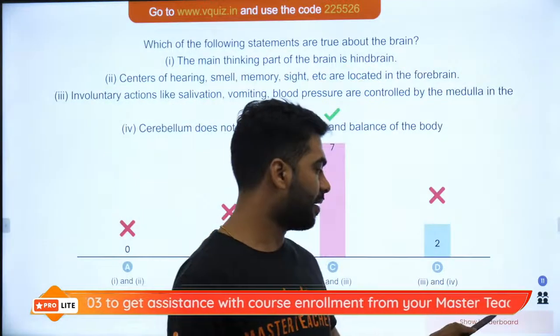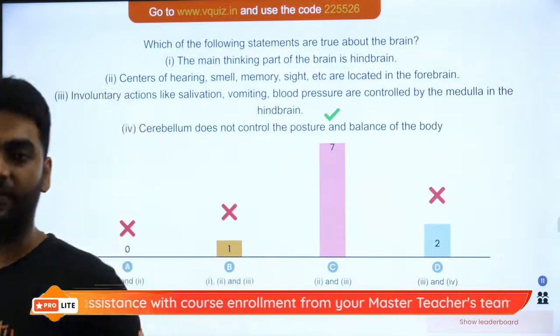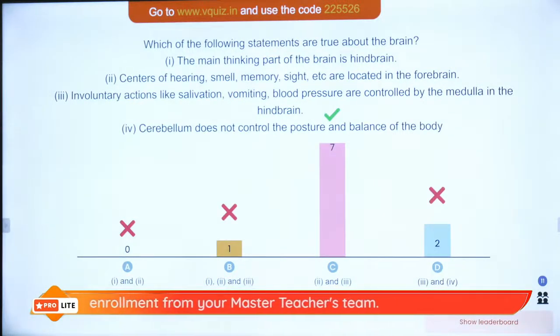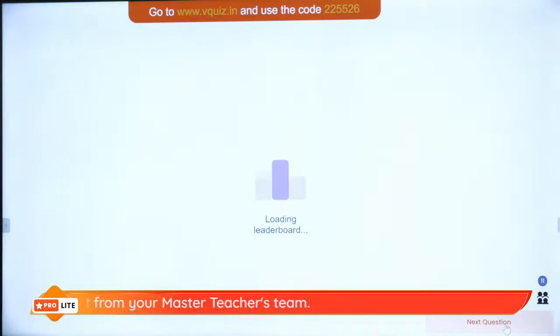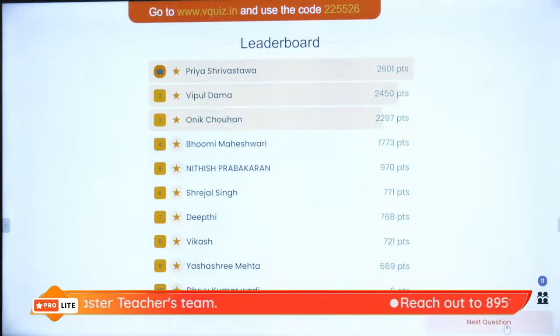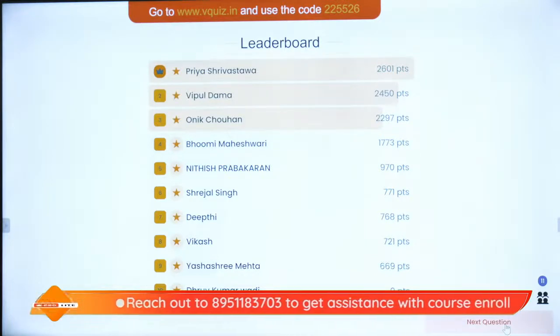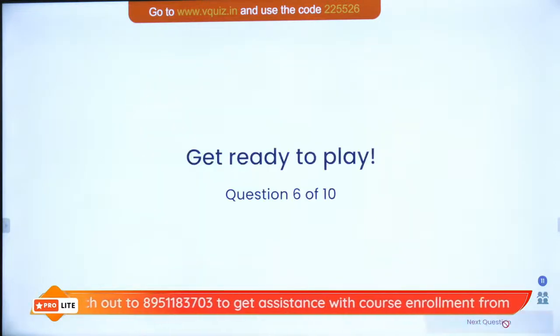So good one guys, I'm happy with your performance in this. 7 out of 11 got it right. That's really very nice. Come on, buck up guys, buck up. Now looking at the superboard with the superstars, Priya, Vipul, Onik, Bhumi, Nitish, Rejal, Deepti, Vikash, Yashashree and Dhruv. Dhruv, you really need to buck up dear. Come on Dhruv, you can do better.